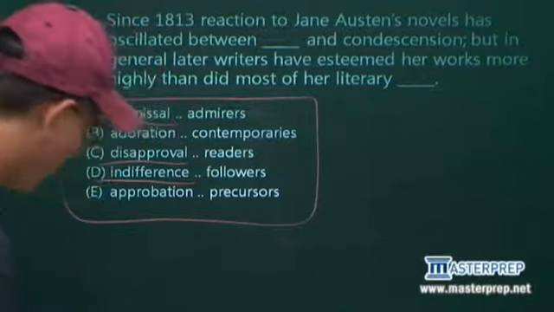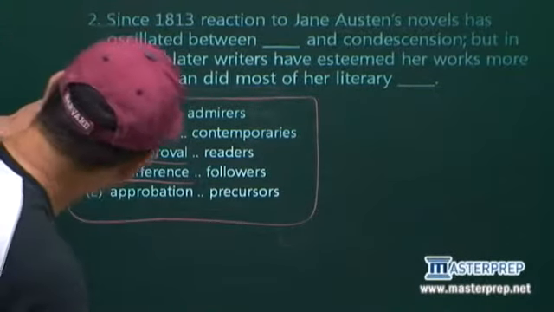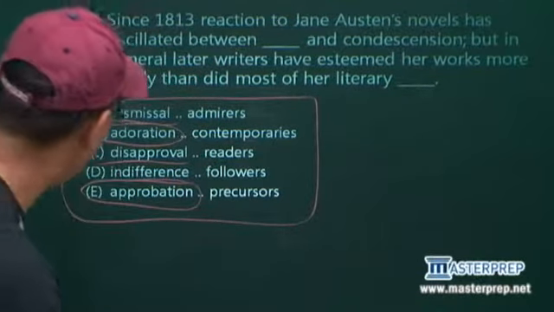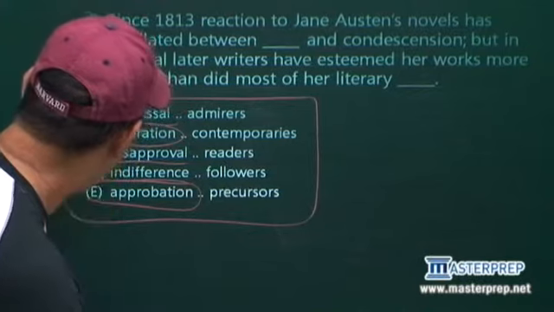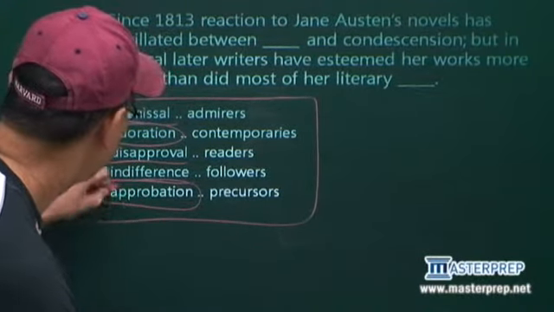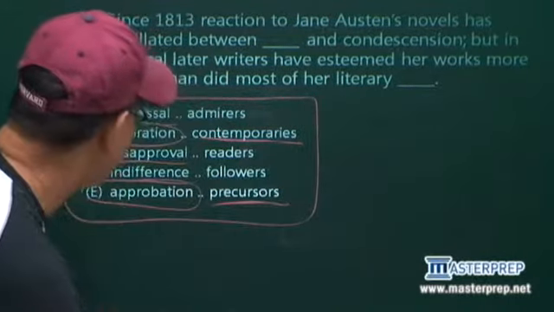What I notice is that adoration and approbation, it's not always going to be negative, although I'd like the negatives. Adoration and approbation are similar. Approval, adore. Okay?